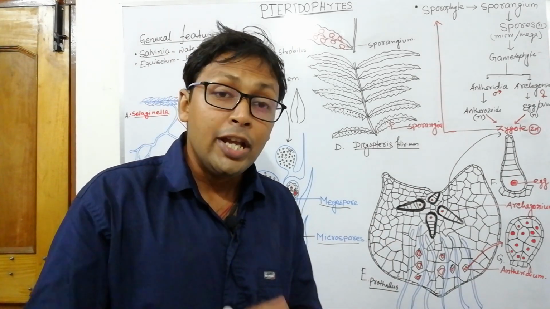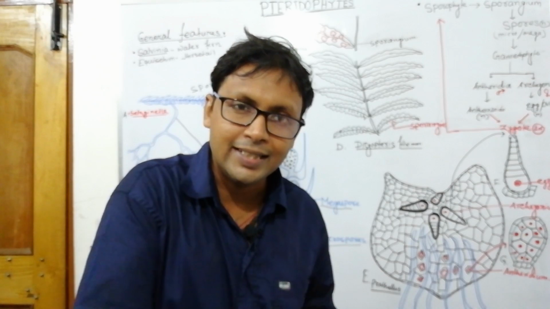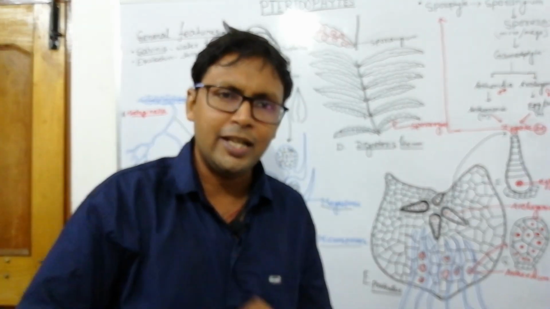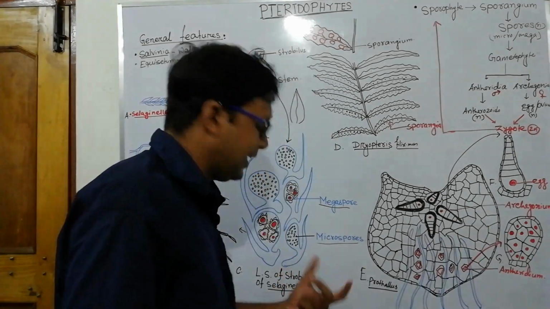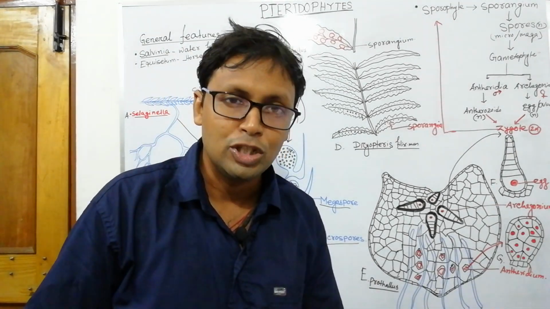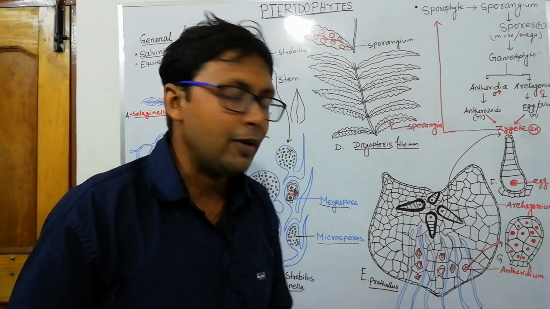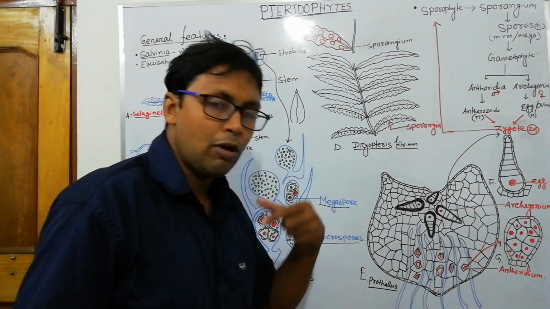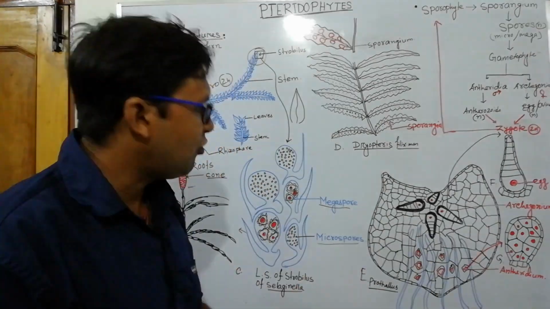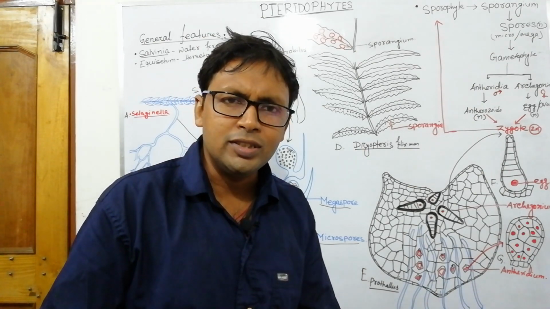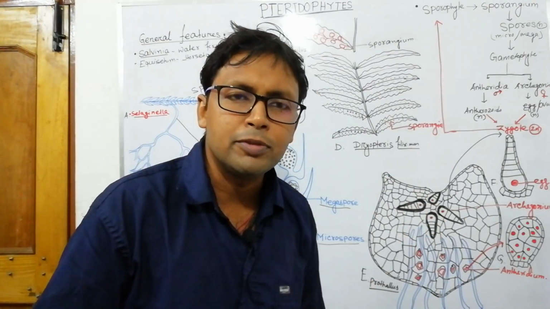gametophytic structure. In Bryophyta, we have seen already that when a spore germinates, it will produce protonema, but in this case spores germinate to produce prothallus, not protonema. In this case prothallus is developed. Now when homosporous, in case of fern, one type of prothallus will be developed.